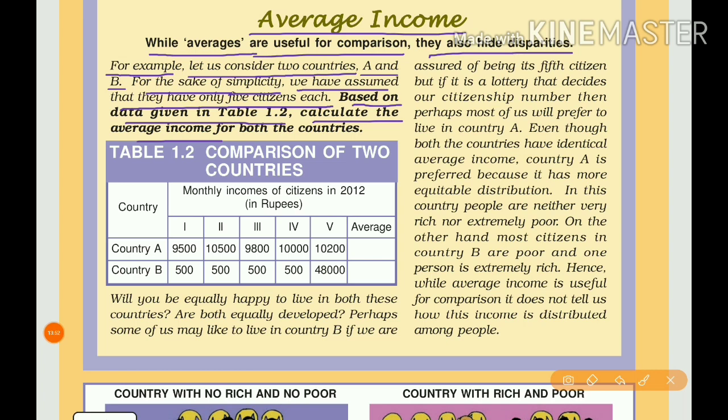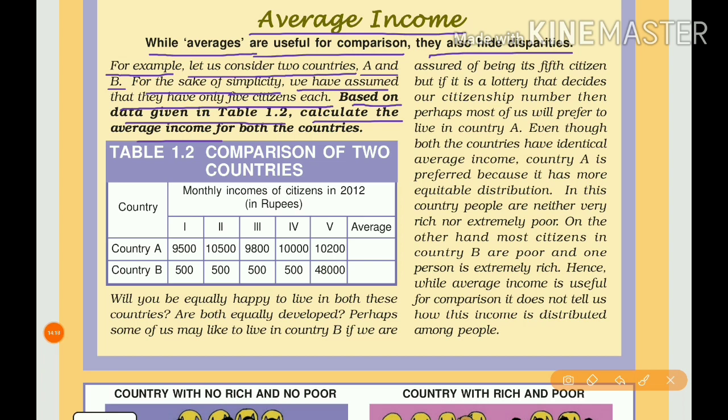No, because in country A there are only slight differences between the citizens, that is, less gap between the rich and the poor. There are no huge gaps there. But in country B, there is a very huge gap between the 4 citizens and the 5th citizen. One citizen is earning 48,000, while the other citizens are earning 500 each.